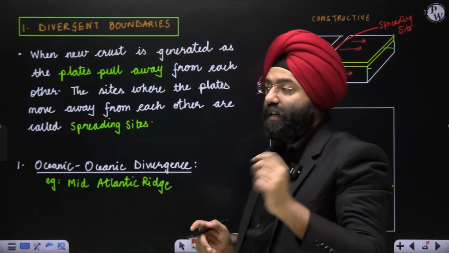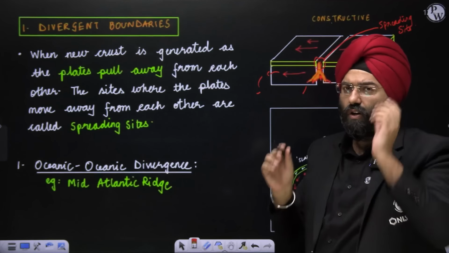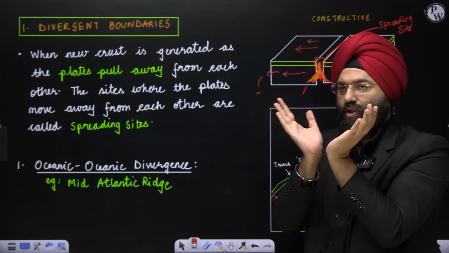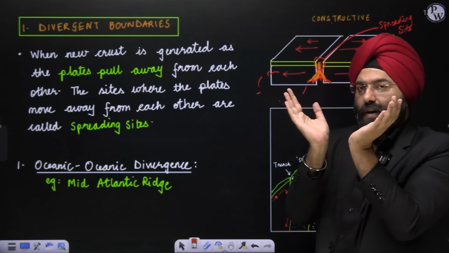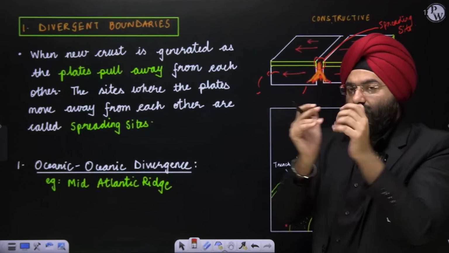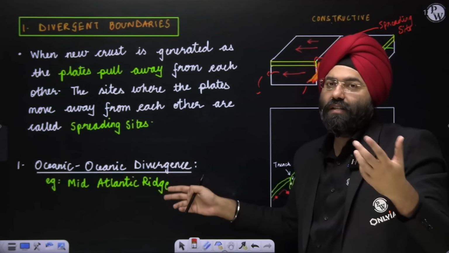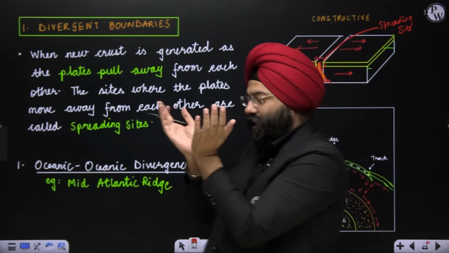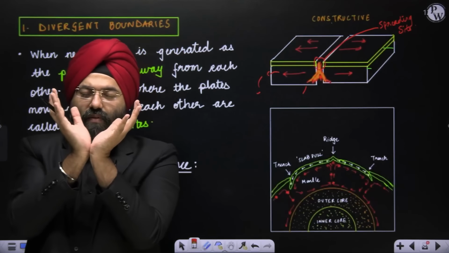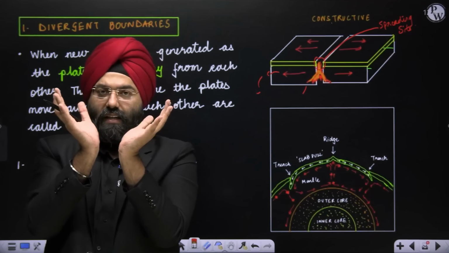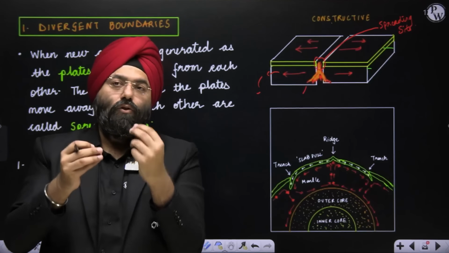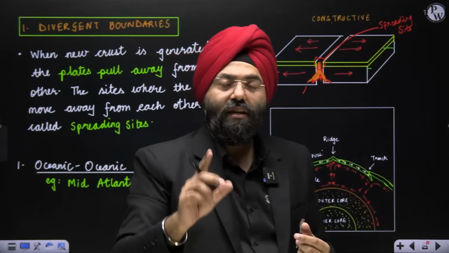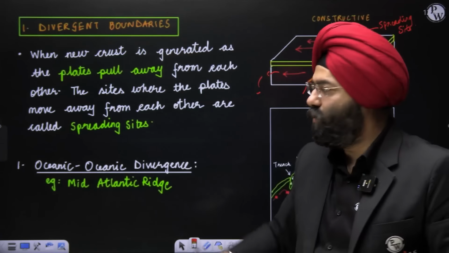Clear? Similarly, if you see oceanic divergence, what do you mean by oceanic? If there are two plates which are inside the ocean, ocean plates, and they are moving apart, what will it lead to? It will lead to the mid-Atlantic ridge. This is an example in the Atlantic Ocean, or a mid-oceanic ridge, you can say. So oceanic divergence is taking place. That means within the ocean, if there is divergence taking place, there will be outpour, and it will lead to what? A mid-oceanic ridge, or one example is the mid-Atlantic ridge, which you see in the Atlantic Ocean. The ridges that are created are because of the oceanic divergence.